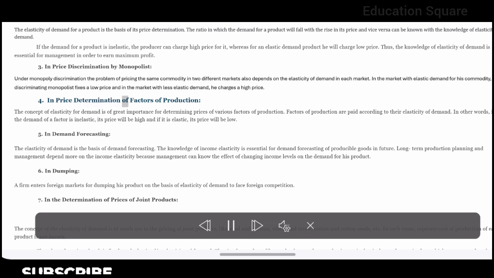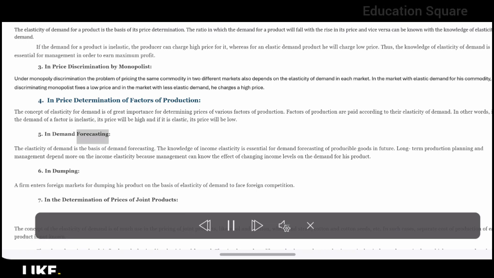In price determination of factors of production. The concept of elasticity of demand is of great importance for determining prices of various factors of production. Factors of production are paid according to their elasticity of demand. In other words, if the demand of a factor is inelastic, its price will be high, and if it is elastic, its price will be low.